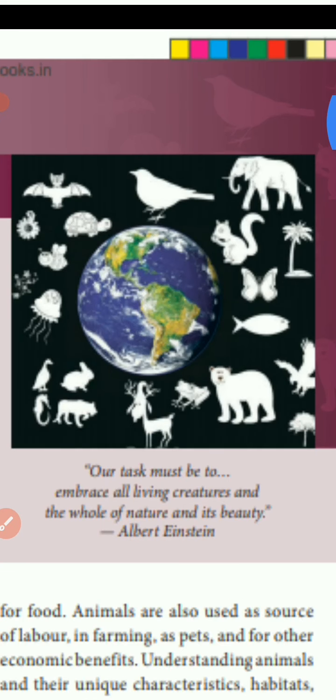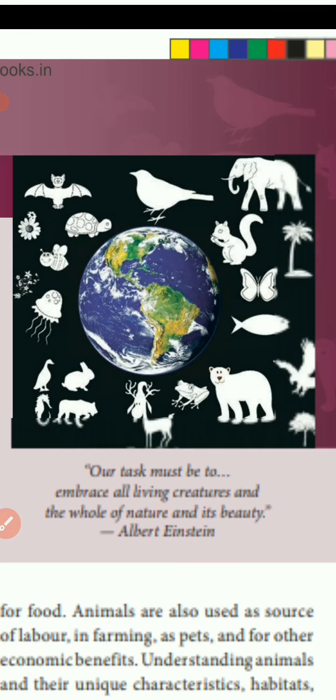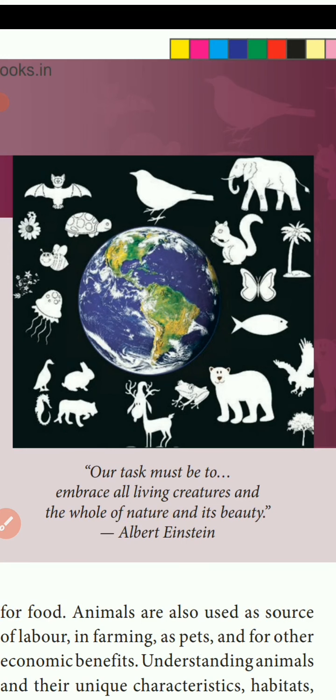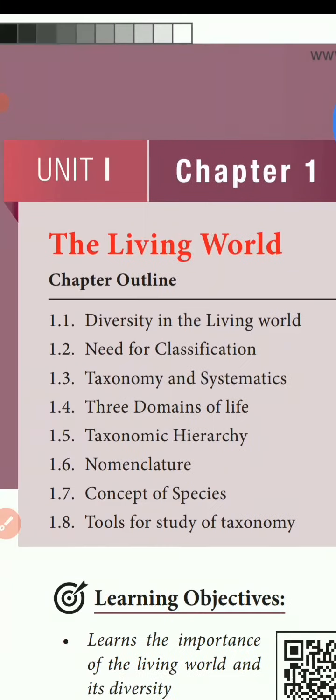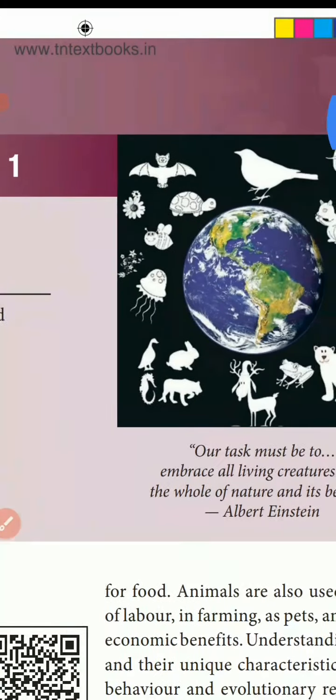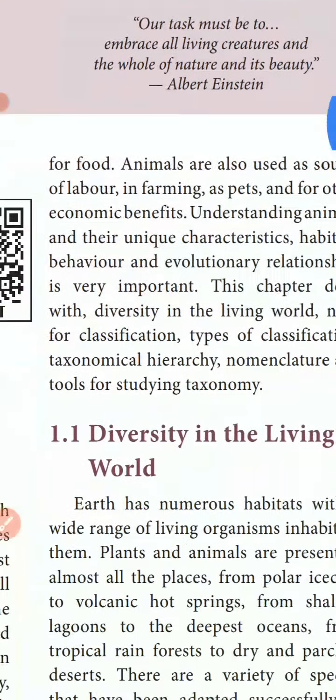Some animals live on land, a few animals live in the sea, some live in the air, and some live inside the soil. These are organisms that live in different habitats. That is what we call the diversity of living organisms.